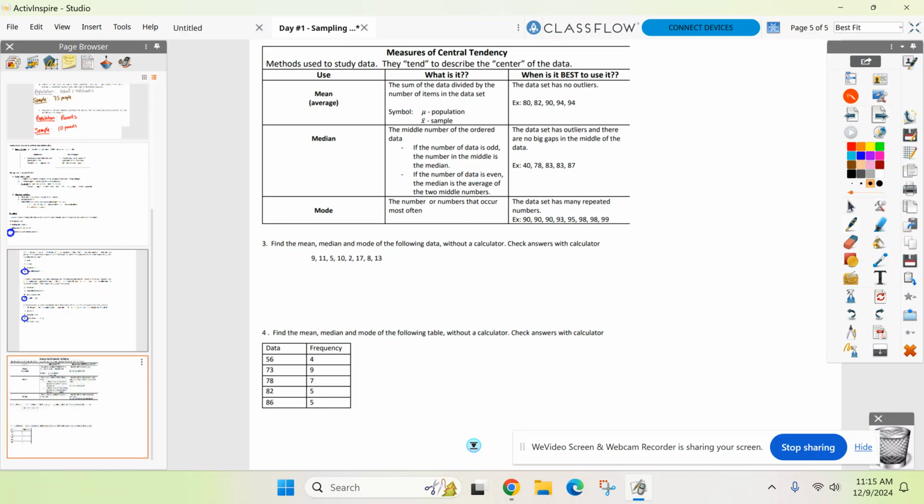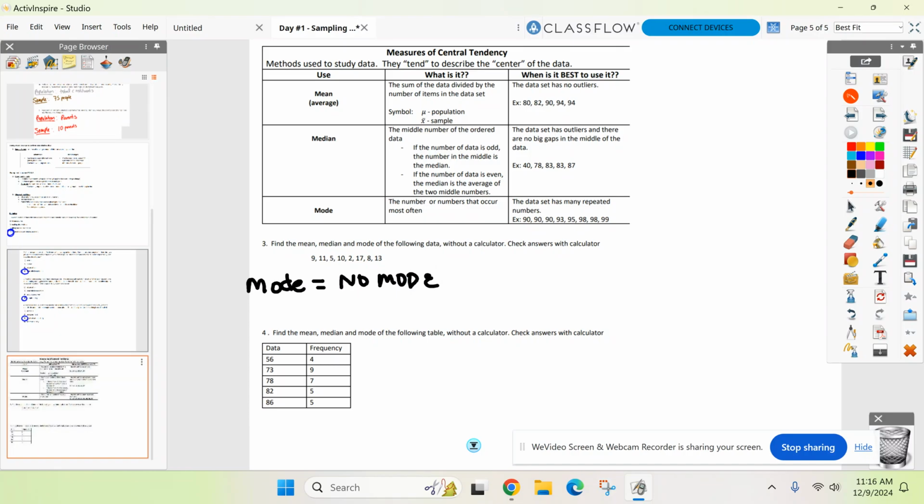It says without a calculator, but I'm saying bull. I'm going to show you how to use your calculator right away. Find the mean, median, and mode. Before we do that, can we just do the mode? Because your calculator won't do that. Is any number appearing more than once? Anybody see any number that appears more than once in number 3? No. Nope, so guess what? No mode.